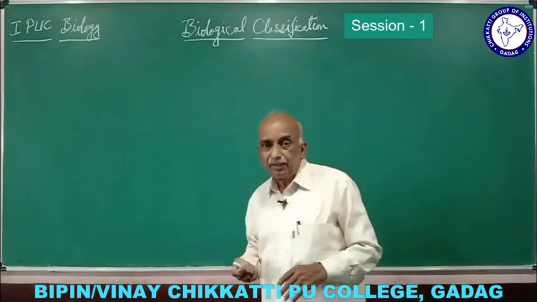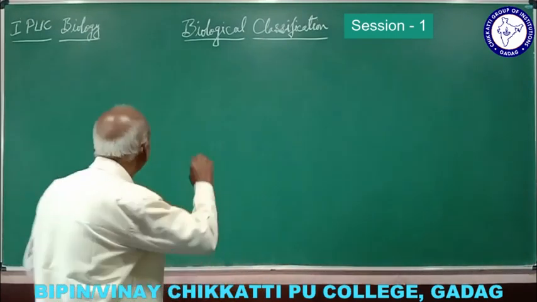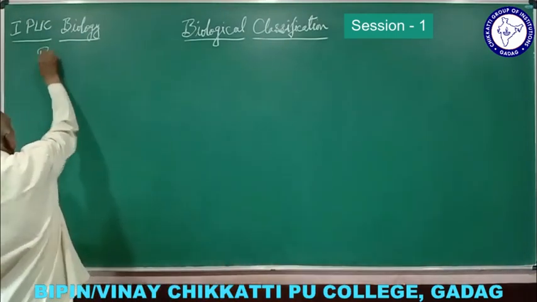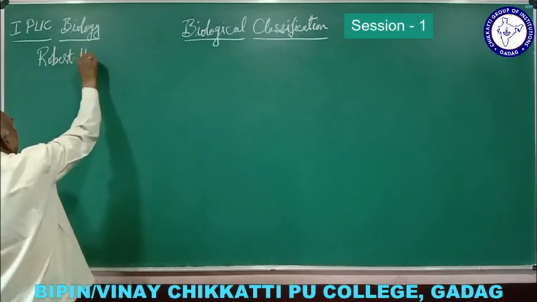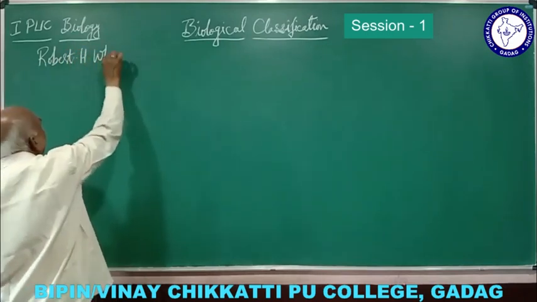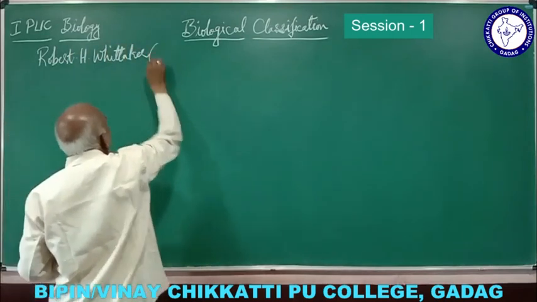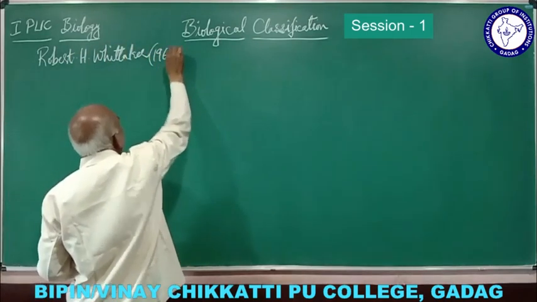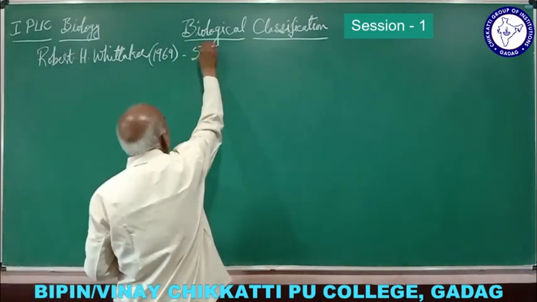Then after Copeland, there was one scientist called Robert Whittaker. In the year 1969, he proposed the five kingdom classification.